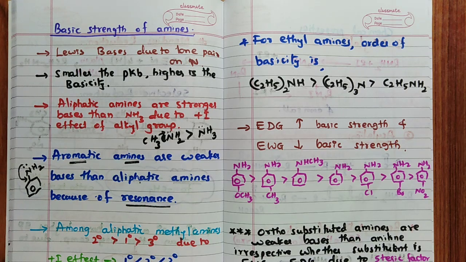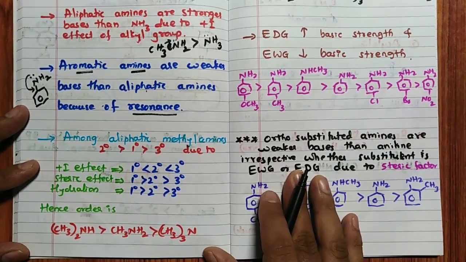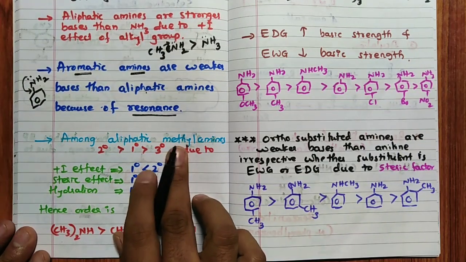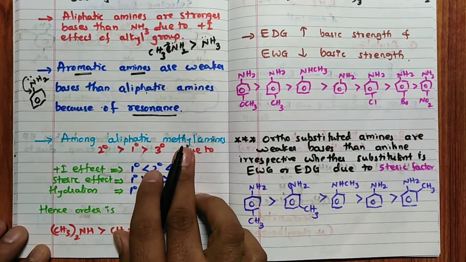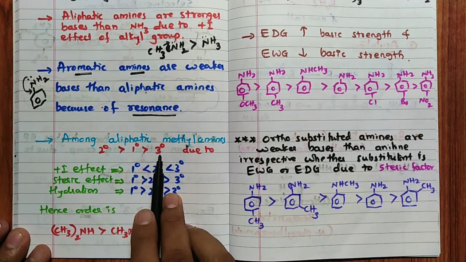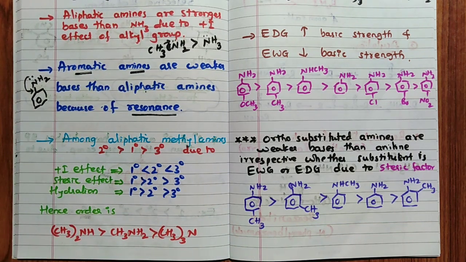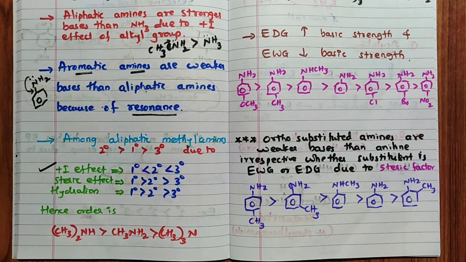Remember that. Among aliphatic methylamines, this is very important, among the primary, secondary and tertiary methylamines, the order is secondary more than primary more than tertiary. Remember that. Secondary, (CH3)2NH, more than CH3NH2, more than tertiary, (CH3)3N. The reason is that this basic nature is due to three factors, remember: plus I effect, the inductive effect, steric effect, and hydration or solvation.